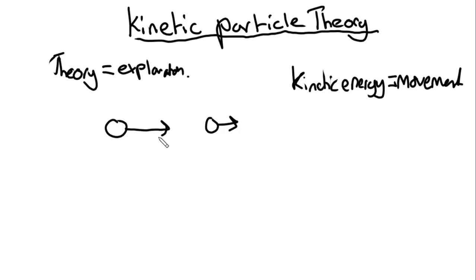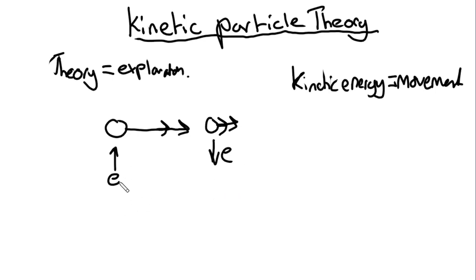So if we put energy into a particle, the arrow will increase. There will be more kinetic energy. More energy put in is converted into more kinetic energy. The same can be said with the removal of energy. If we remove energy, the arrow will become less kinetic energy.